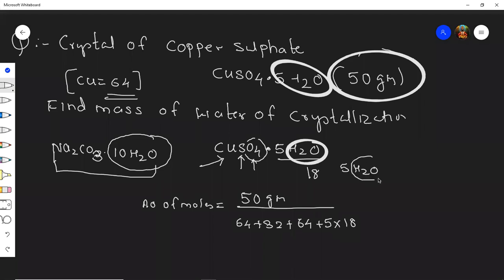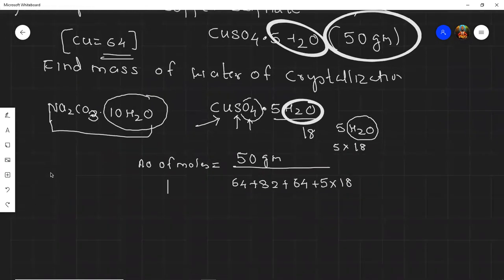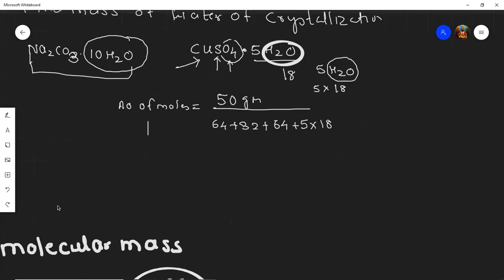First one water molecule's weight I'll take, that is 18, and I'll just multiply it by 5. So students, 64 plus 32 plus 64 plus 5 into 18, how much do we get? 250.